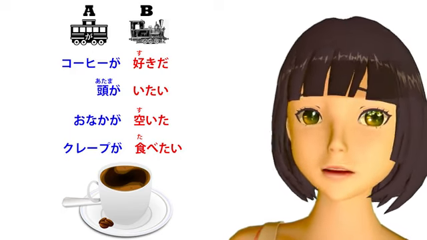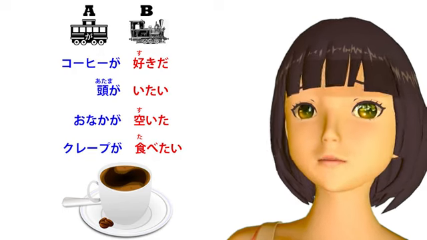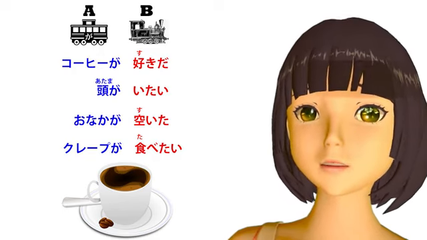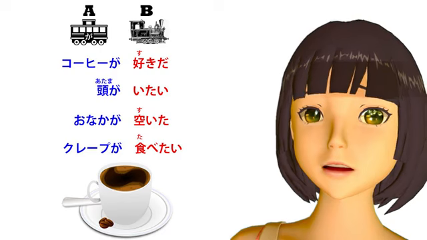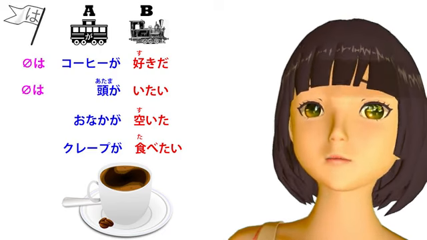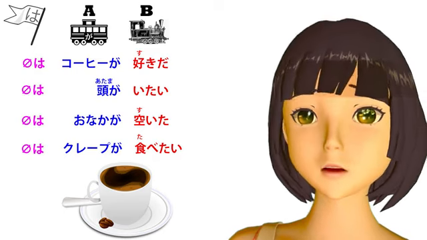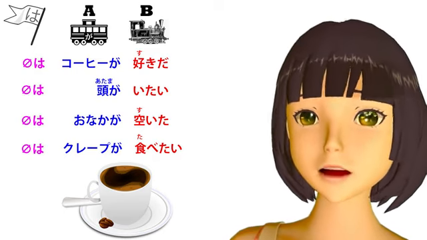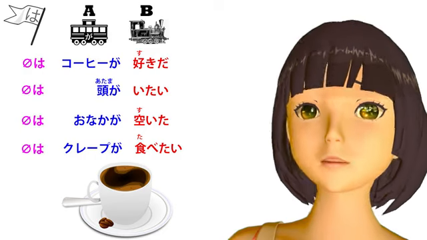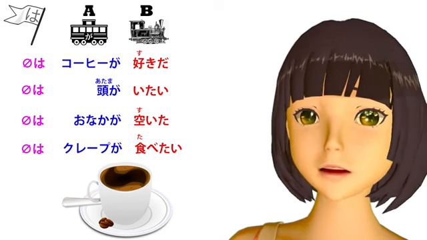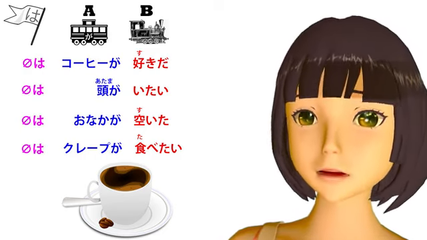But while it's logically complete, it isn't grammatically complete without understanding that there is also an invisible wa-marked topic. Zero wa kohi ga suki da, zero wa atama ga itai, zero wa onaka ga suita, zero wa crepe ga tabetai.